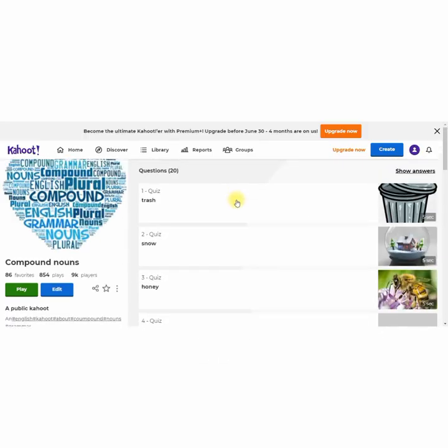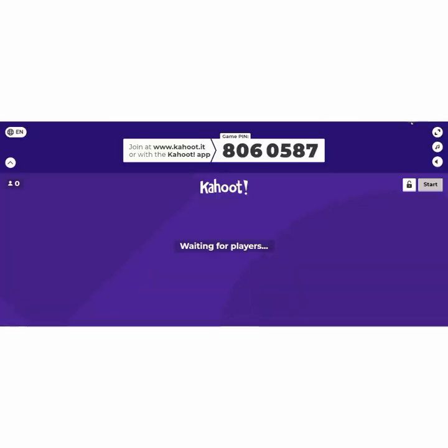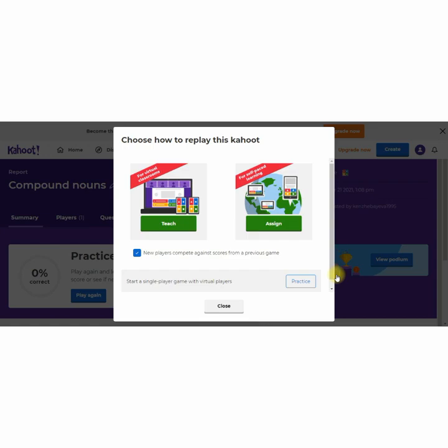And I'll show you how it works with students. So here we push the button play, and students must open the app on their phones and write the pin code to start the game. So this platform we can use effectively during distance learning too. We can choose the second option, which we can use during the pandemic, teaching students at a distance. So we push the button play again, and choose the second one.